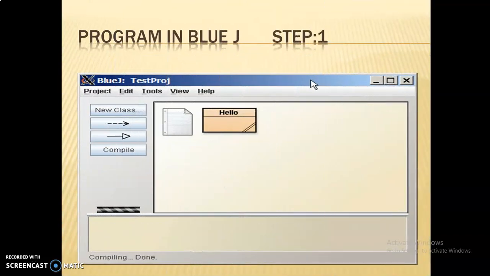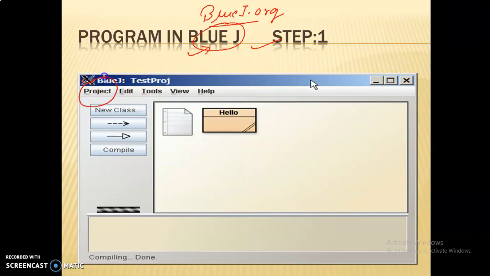This is your second topic, programs in BlueJ. So the first step is you have to download BlueJ software from bluej.org, there is a URL. You have to download this option. It is available for Windows, Mac and Linux operating systems. After downloading, you have to install this software and this window will pop up.